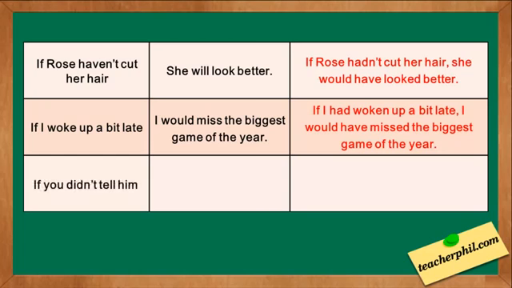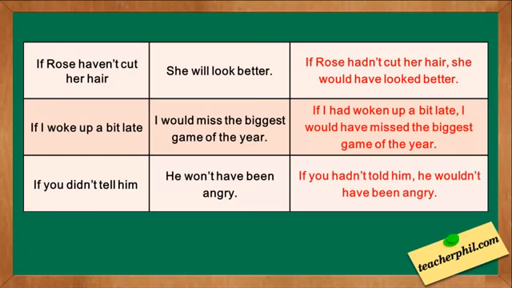The last one, if you didn't tell him, he won't have been angry. The answer is, if you hadn't told him, he wouldn't have been angry. The if clause "if you didn't tell him" is in the past simple. We need to change it into past perfect: if you hadn't told him. The result clause used the contraction will not. This is wrong since we need to use would. He wouldn't have been angry.